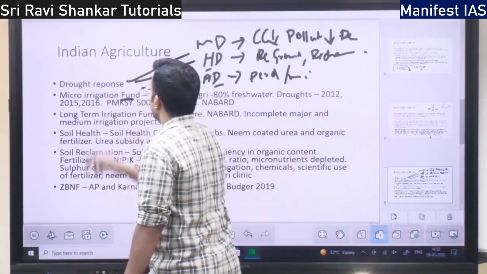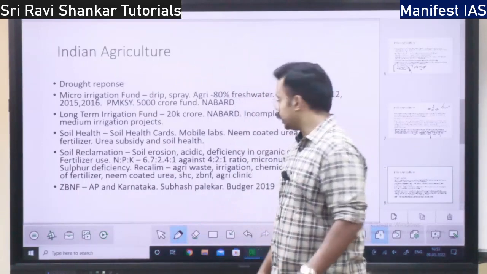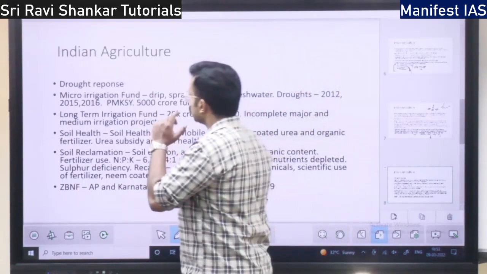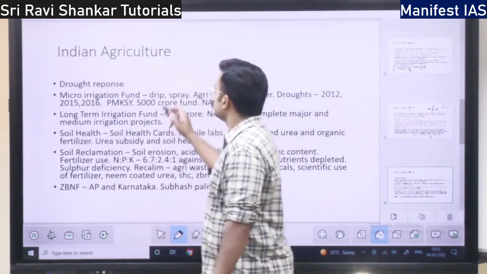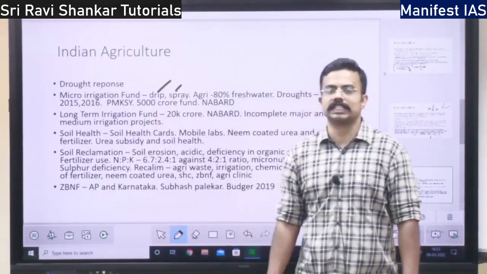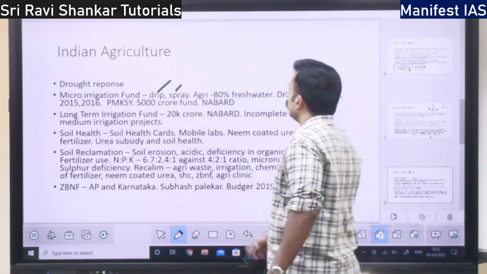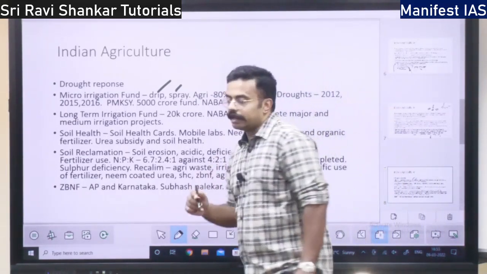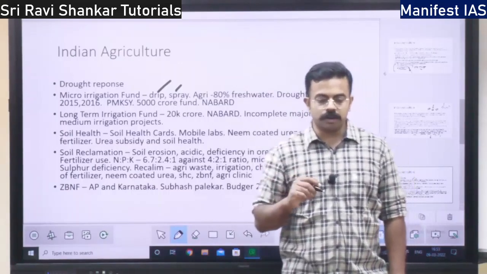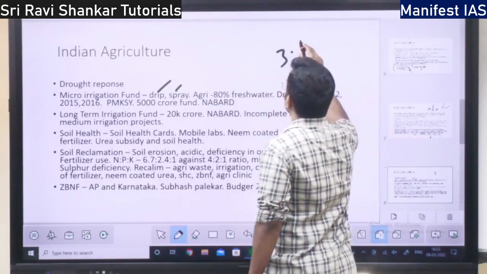Next, micro irrigation fund. In order to promote micro irrigation, government has started this micro irrigation fund. It speaks about drip irrigation, sprinkler irrigation, spray irrigation, all these various types of irrigation. So see, today if there is 100%, first of all, what is the percentage of fresh water on the earth? It is just 3%.